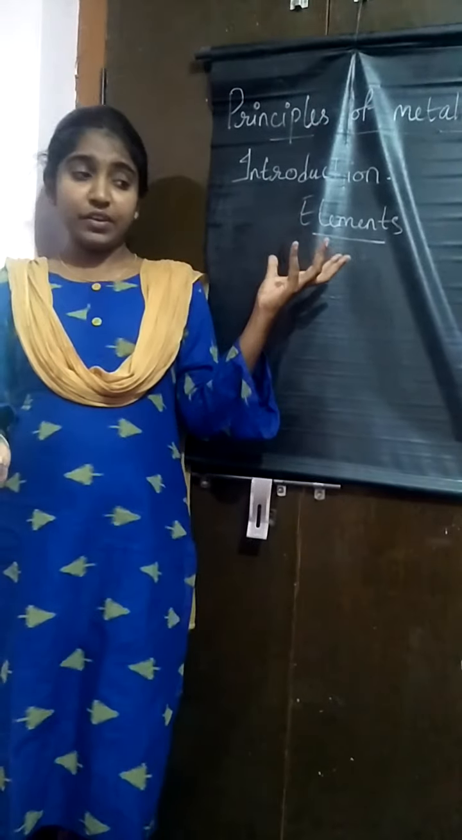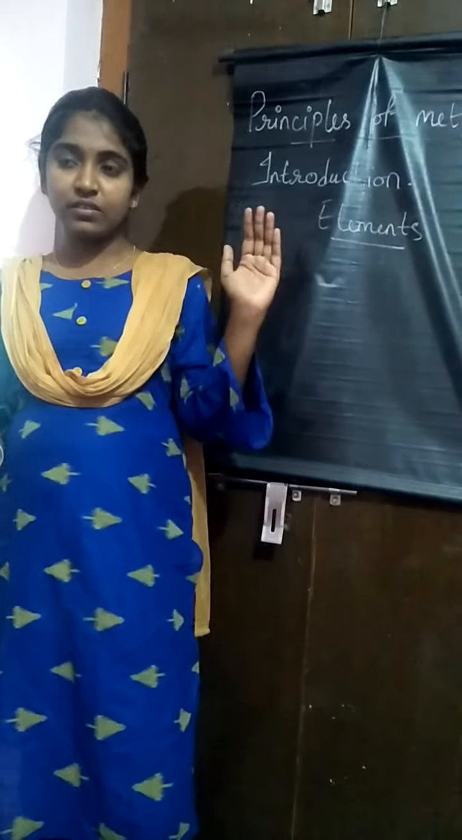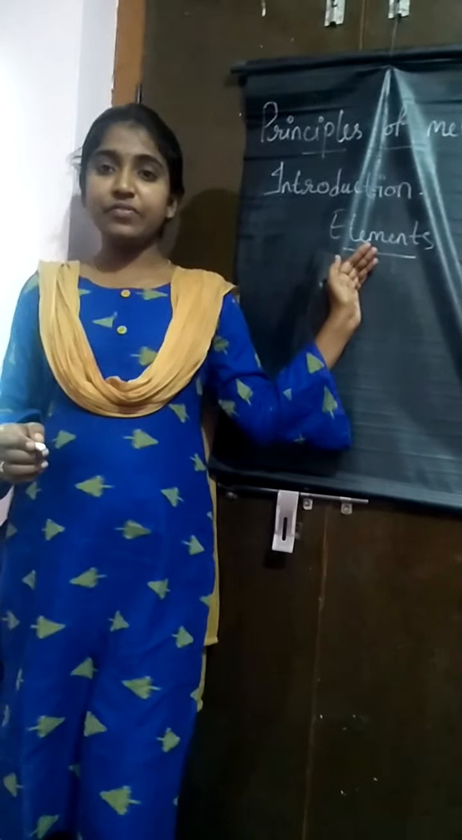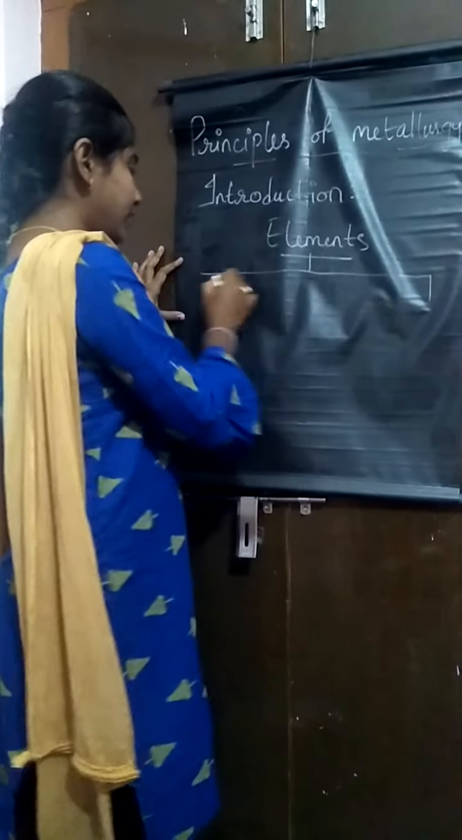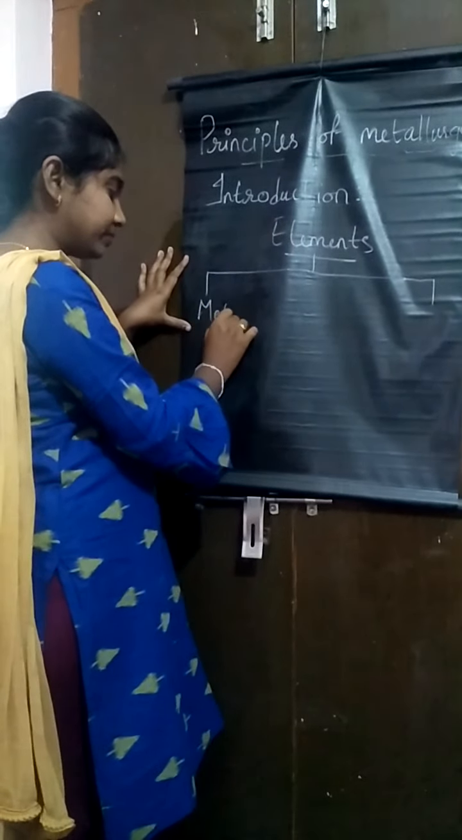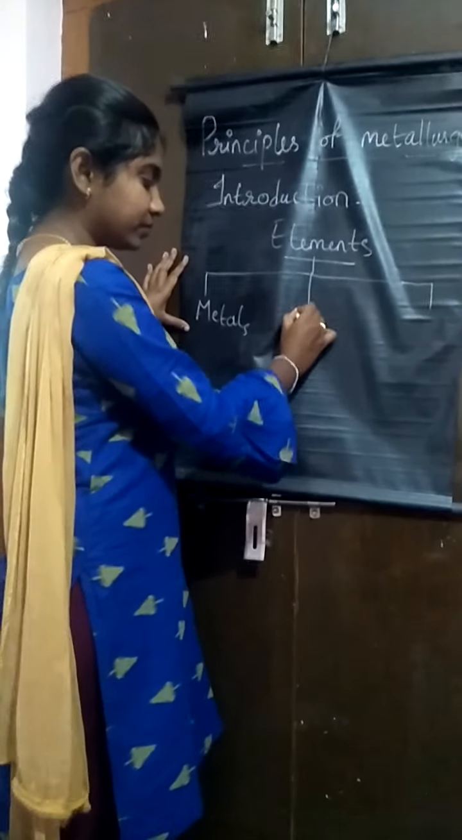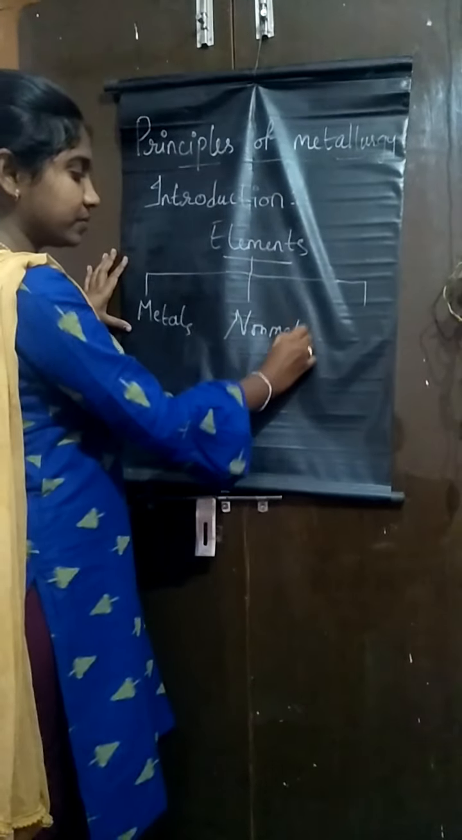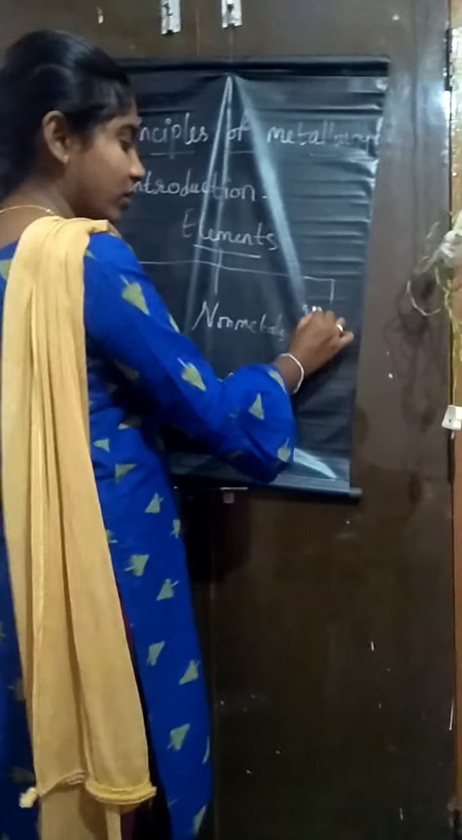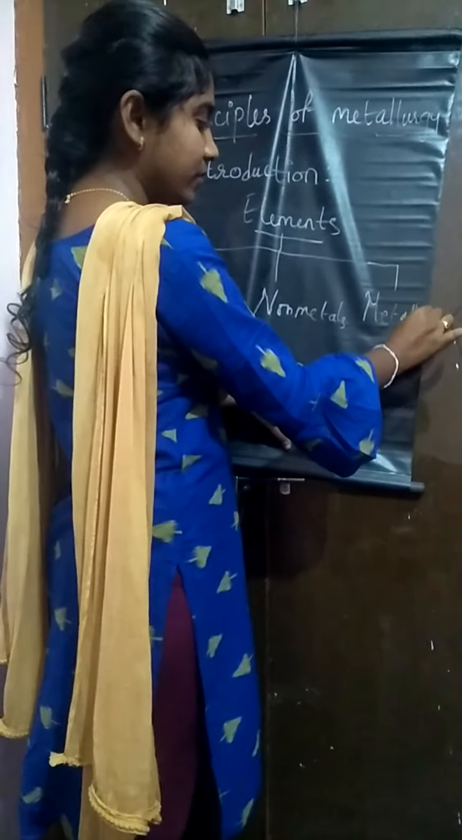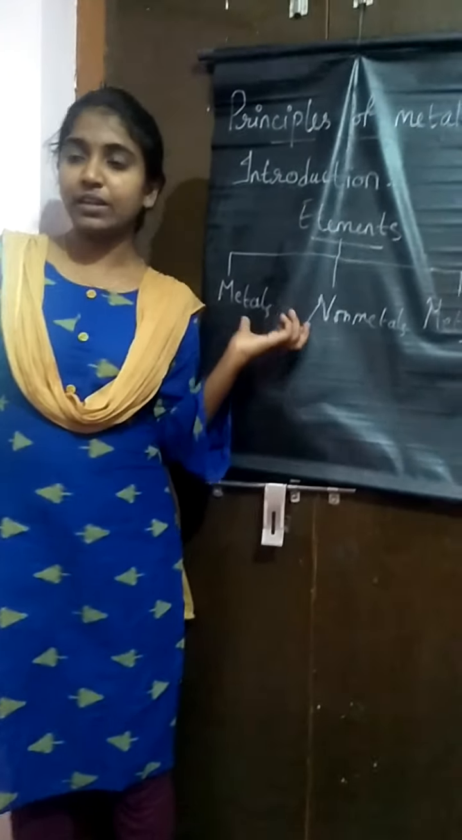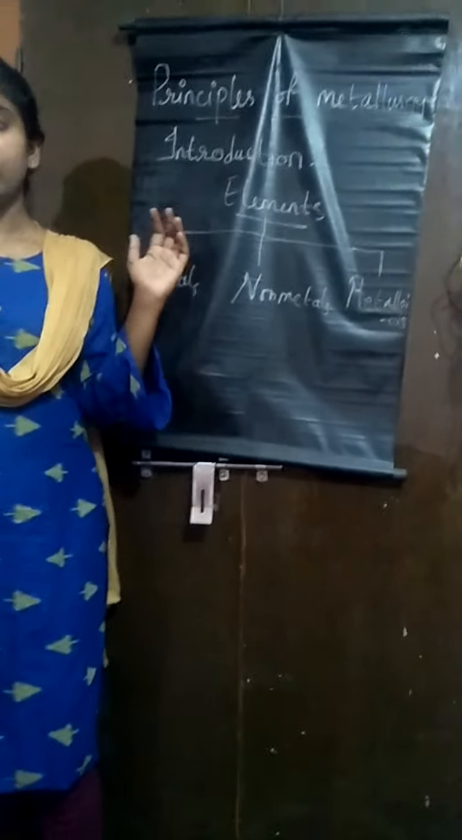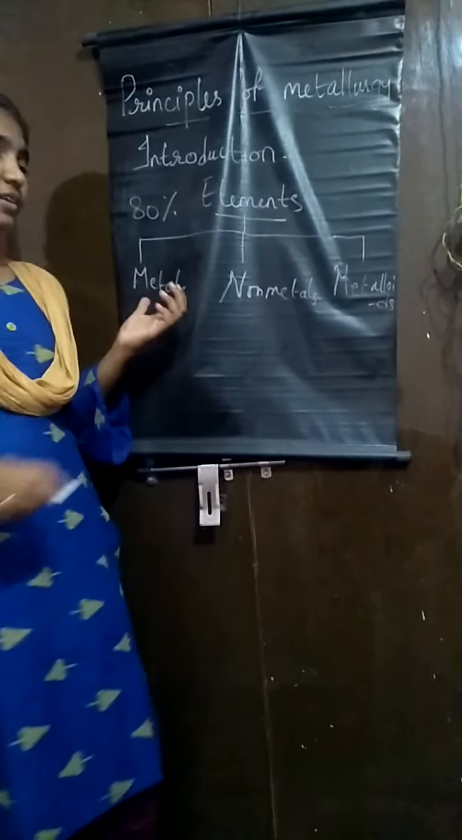You already know that all these elements are classified into three types depending upon their nature. They are metals, non-metals, and metalloids. Depending upon the nature, they have been classified into metals, non-metals, and metalloids. So in the periodic table, most of the elements, say around 80% of the elements, are metals.